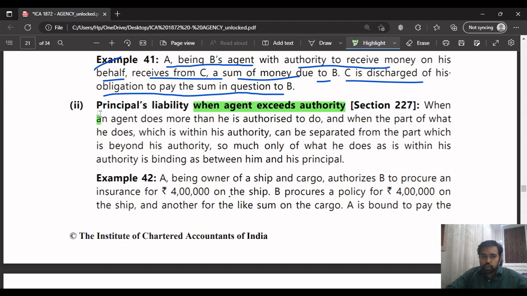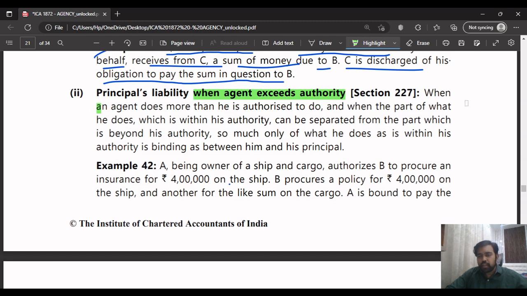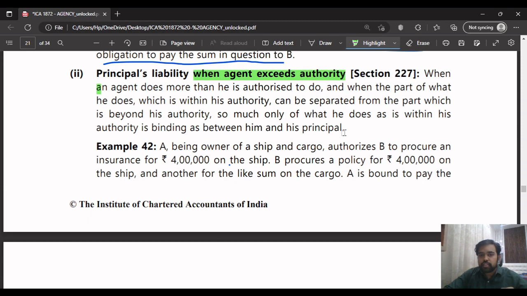You can read it on your own once and you'll be able to understand the important keywords. In these there are no particular important keywords here. Understanding is what matters in these points. You have to understand what is there, and you can use certain words like authority, separate, and beyond this authority. You have to reuse these technical terms on your own.